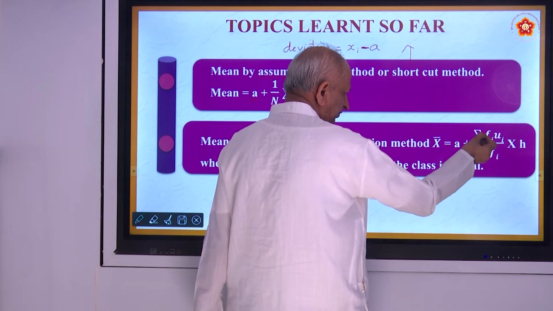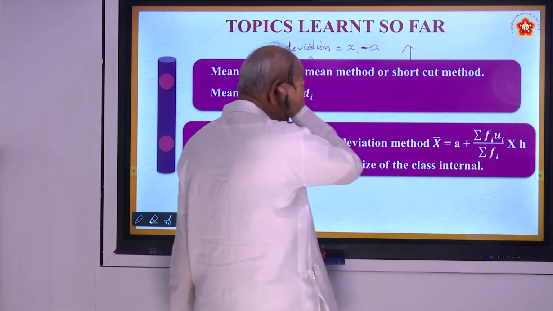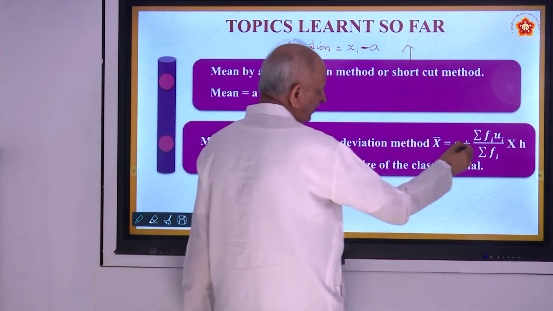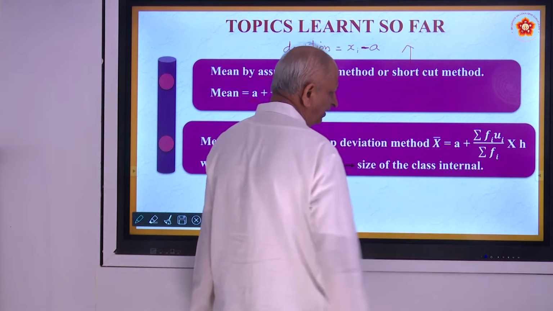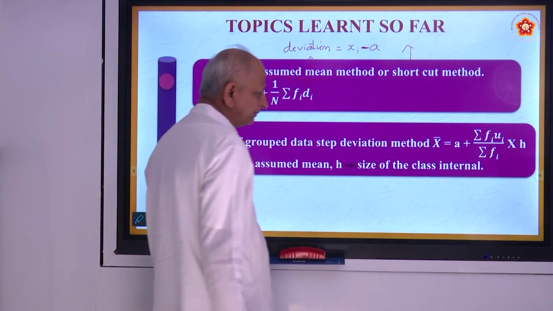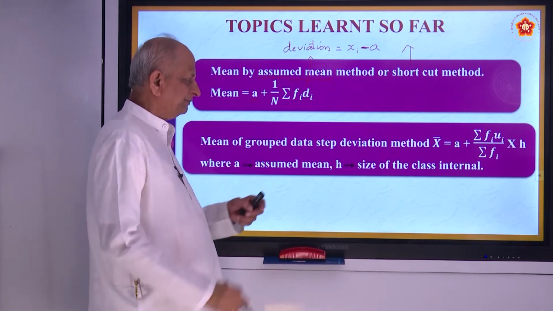Sigma fi ui means the sum of the frequency into ui, so divide by sigma fi. This is the formula, and h stands for the size of the class interval, maybe 5 or 10, etc. A is the assumed mean.